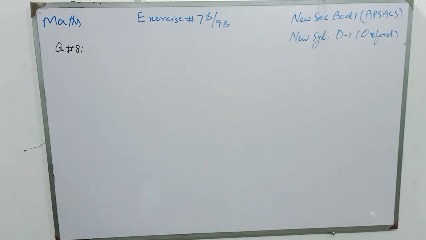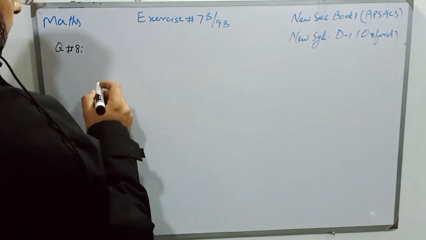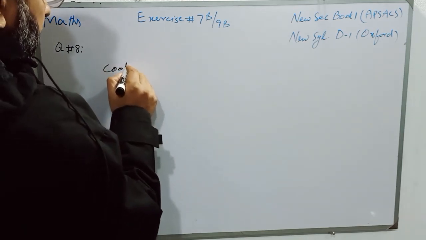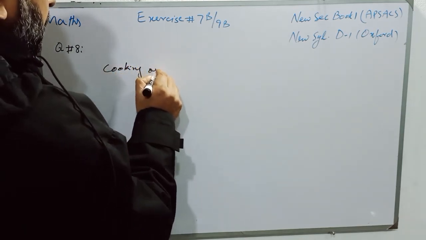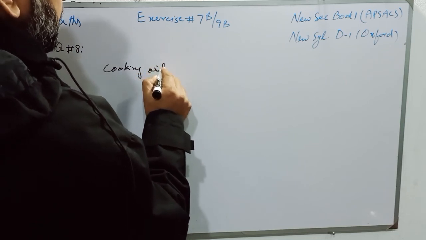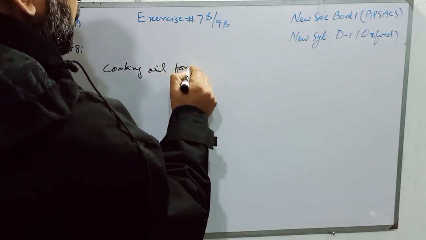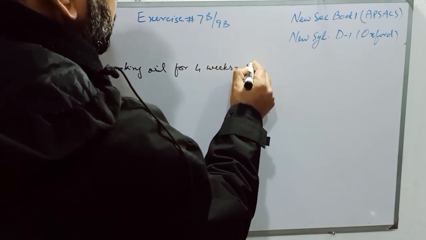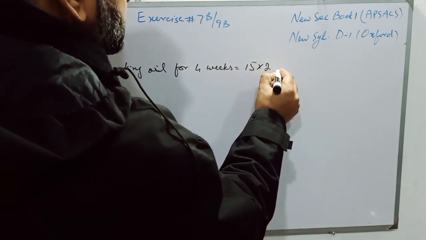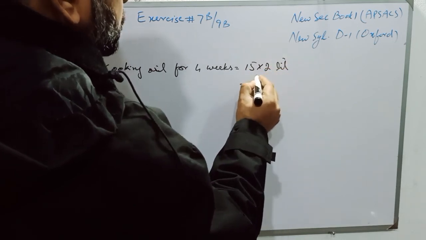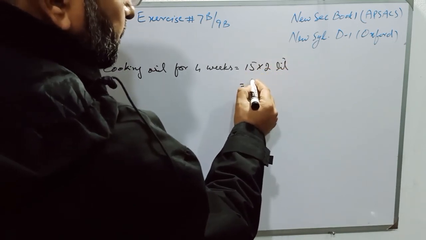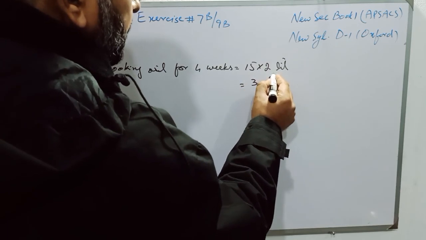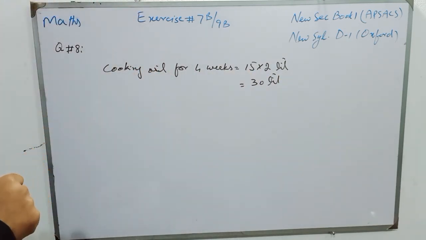So students, cooking oil for 4 weeks: he uses 15 bottles of 2 liters of cooking oil, so the total oil will be 30 liters for 4 weeks.